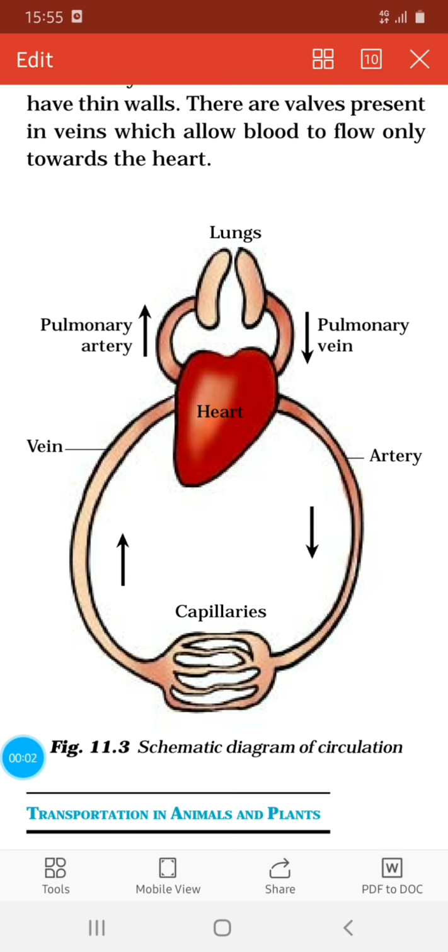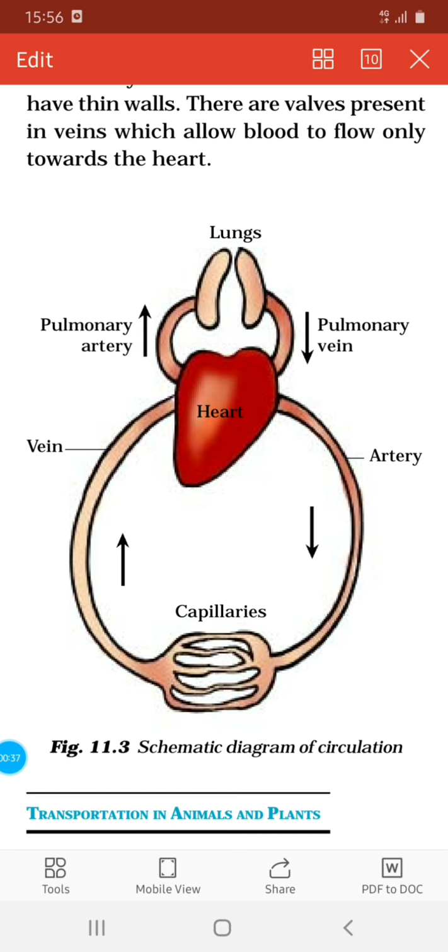Now let us discuss blood vessels. There are different types of blood vessels in the body. You know that during inhalation, a fresh supply of oxygen fills the lungs. Oxygen has to be transported to the rest of the body. Also, the blood picks up waste materials including carbon dioxide from the cells. This blood has to go back to the heart for transport to the lungs for removal of carbon dioxide. You have read about this in chapter 10.